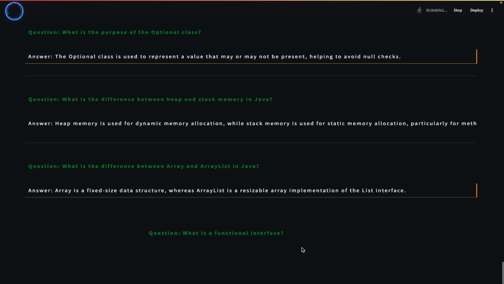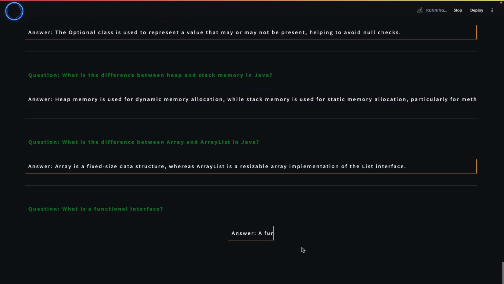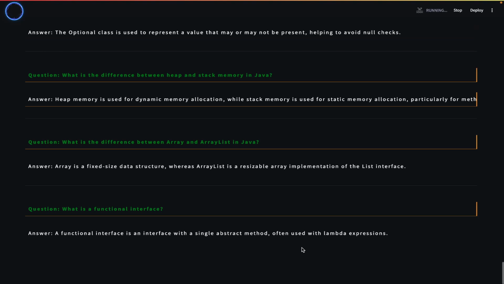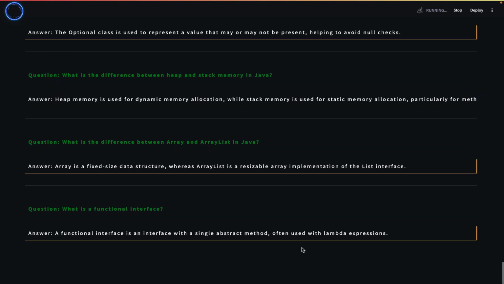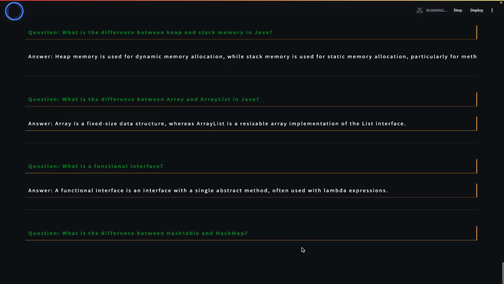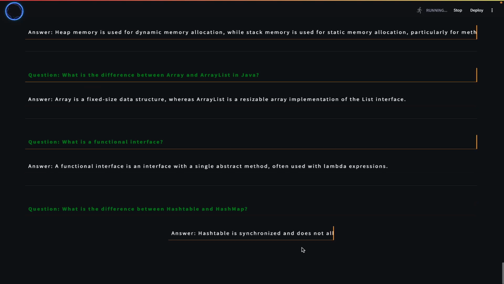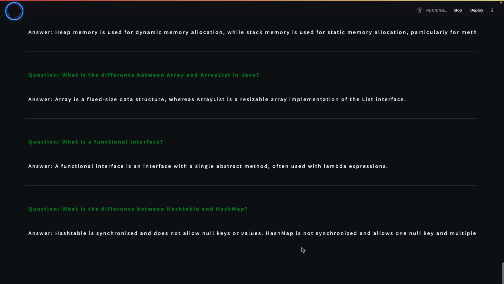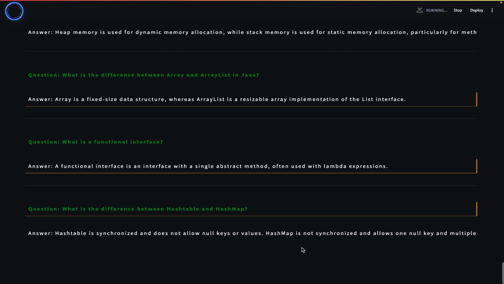What is a functional interface? A functional interface is an interface with a single abstract method, often used with lambda expressions. What is the difference between Hashtable and HashMap? Hashtable is synchronized and does not allow null keys or values. HashMap is not synchronized and allows one null key and multiple null values.